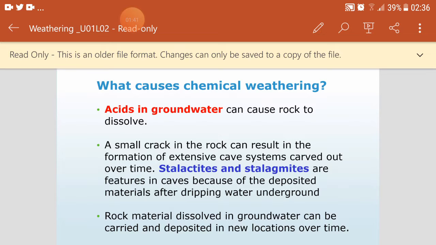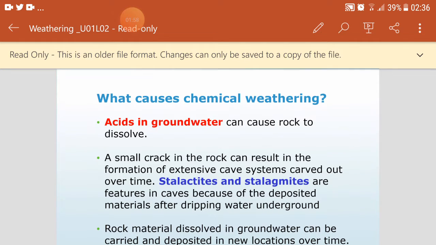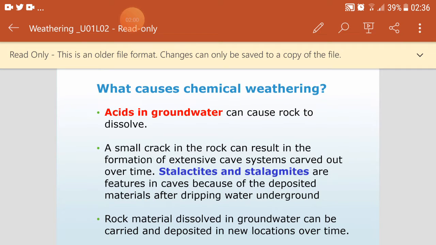If the groundwater is acidic, it can dissolve the material of the rocks under the ground, and this can result in a cave. This can be called a cave system. A small crack in the rock can result in the formation of an extensive cave system, carved out over time.